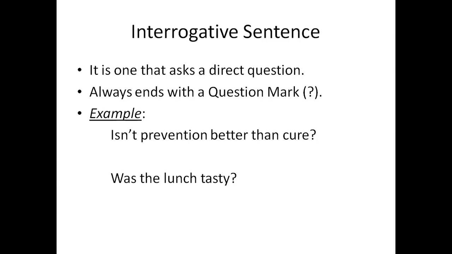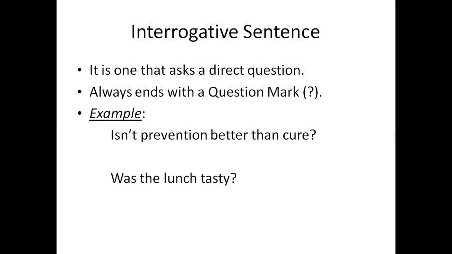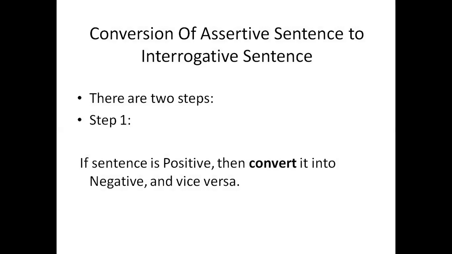For example, in this you can see, isn't prevention better than cure? Question mark. And one more example, was the lunch tasty? Question mark. This is an example for interrogative sentences. Whereas when we looked at the assertive sentences, it was prevention is better than cure, full stop. Negative, the lunch was not tasty. Now when we look into interrogative sentences, it is, isn't prevention better than cure? Question mark. Was the lunch tasty? Question mark. So you can find the difference easily.